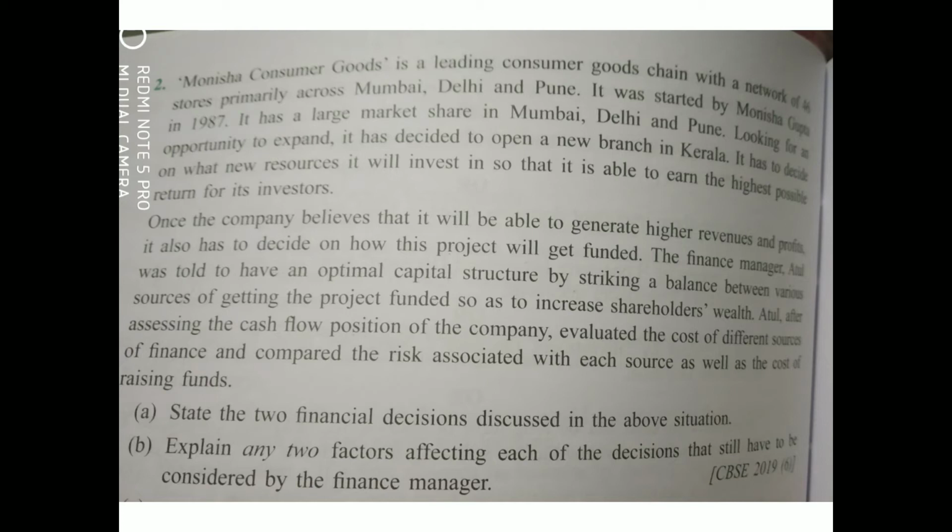Monisha Consumer Goods is a leading consumer goods chain with a network of 46 stores primarily across Mumbai, Delhi and Pune. It was started by Monisha Gupta in 1987. It has a large market share in Mumbai, Delhi and Pune. Looking for an opportunity to expand, it has decided to open a new branch in Kerala. So from this sentence it is clear that they want to invest the funds into expansion plans. So one of the probable answers can be investment or long-term investment or capital budgeting decision.